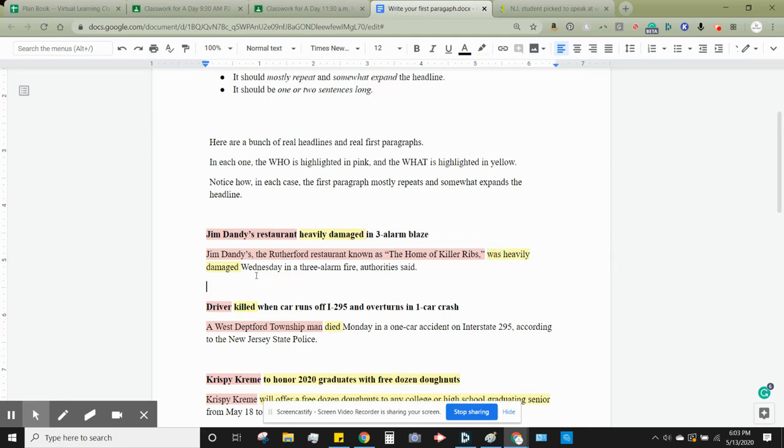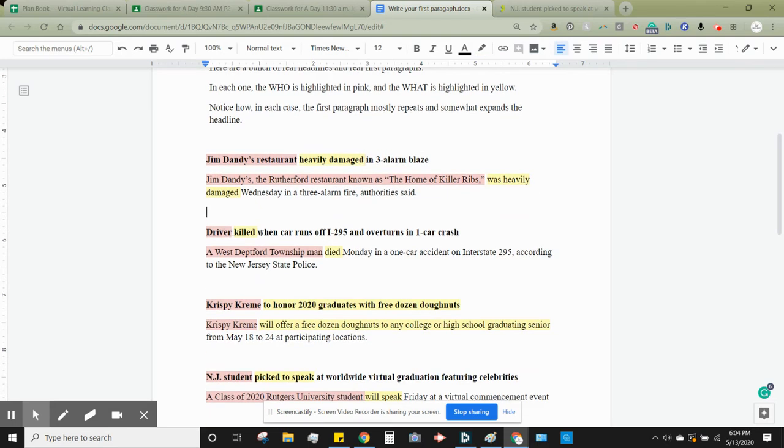Was heavily damaged. And then this particular first paragraph includes the when. They actually inserted the when in the middle of the what. And ends with the source of the information. So this is the additional info they added in the first paragraph. This part just repeats the who, and this part just repeats the what.